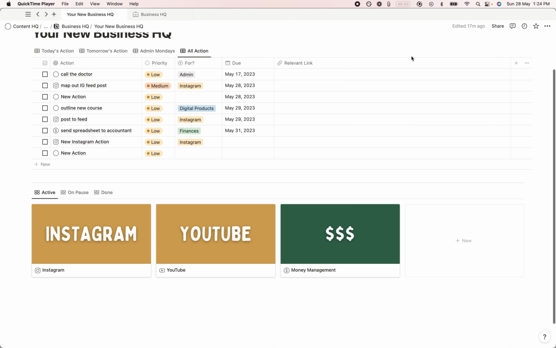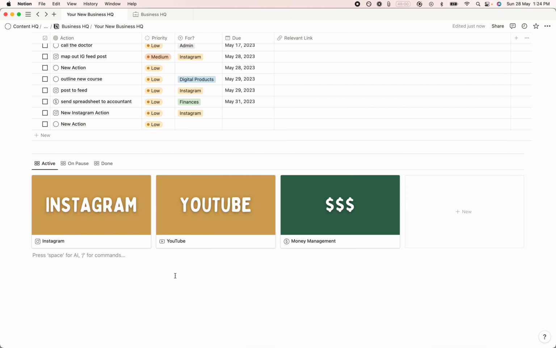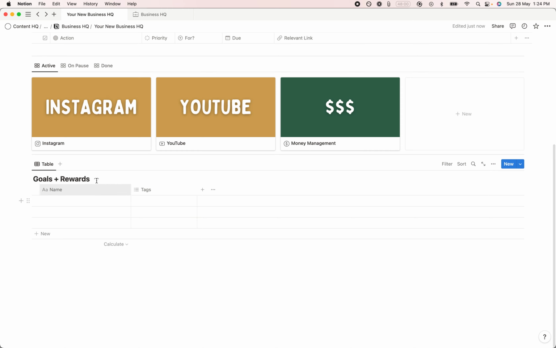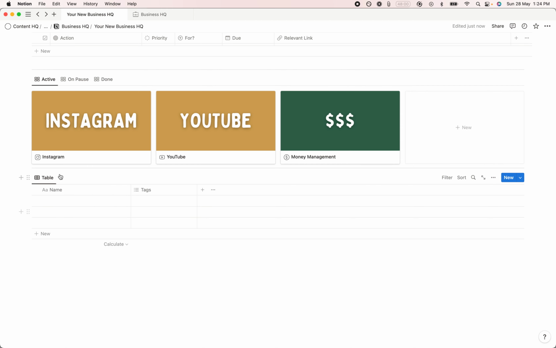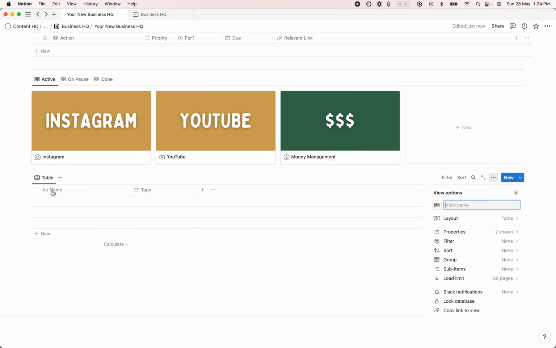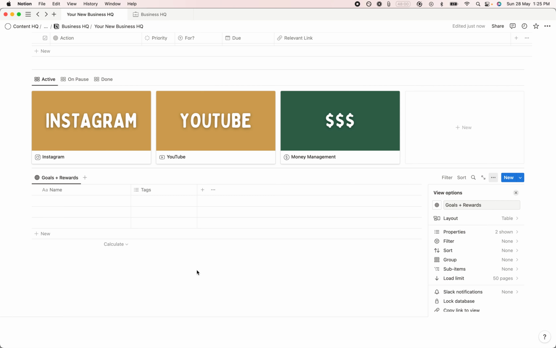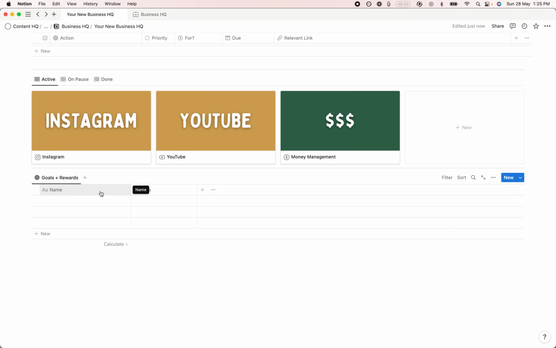We're going to make your goal tracker. So you already know, divider, database inline. Call this goals. I'll call it goals and rewards. And then you already know, let me scroll up. I don't want to see the title. I'm going to rename this goals and rewards, and I'm going to change this to a target because it's a goal. Boom. And then let's rename some things.